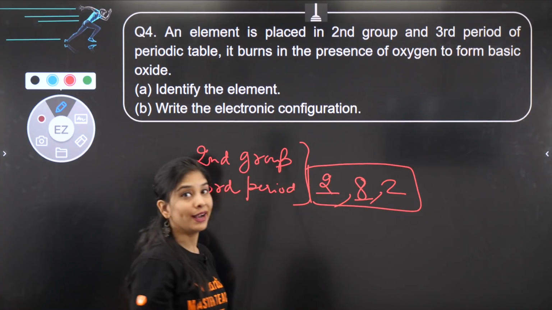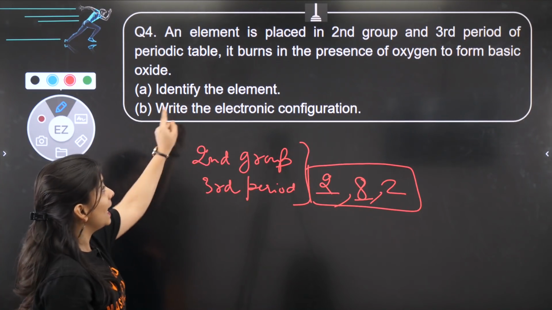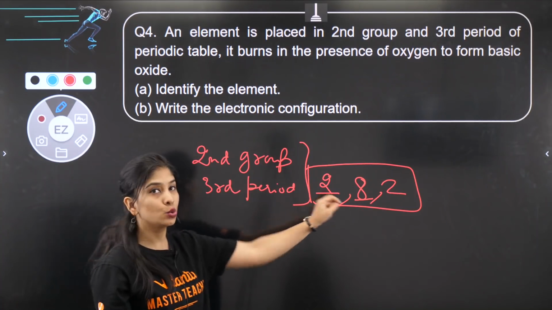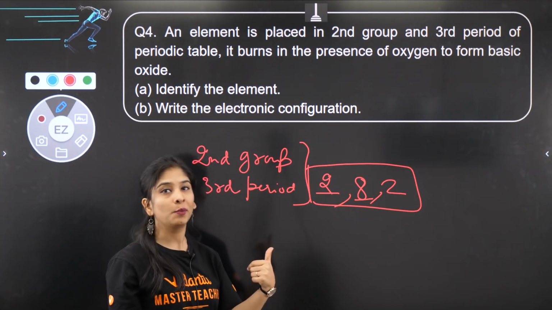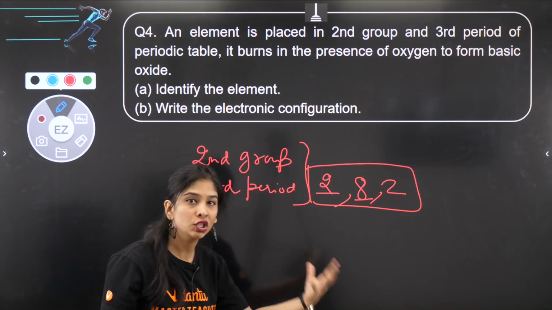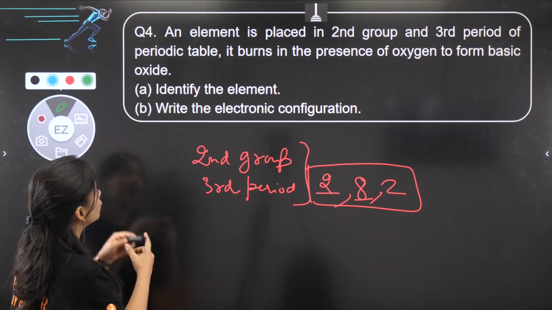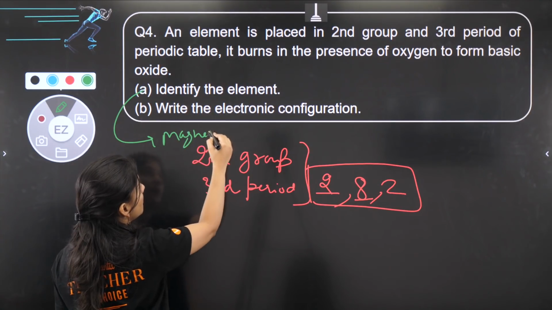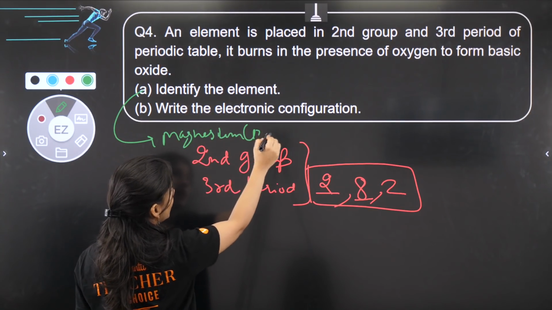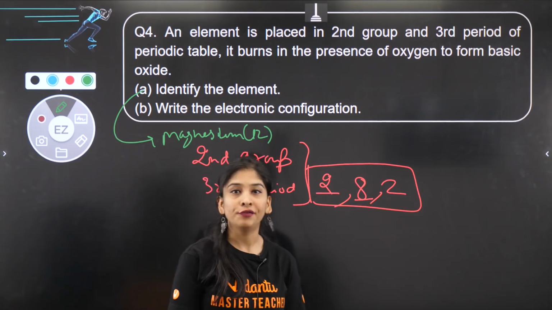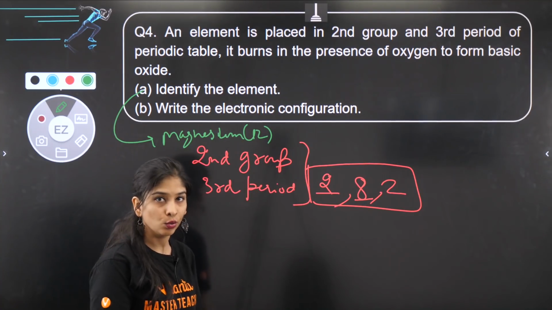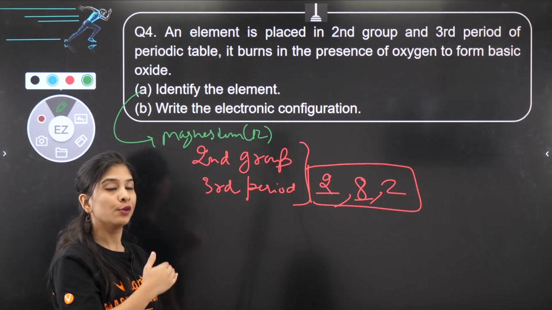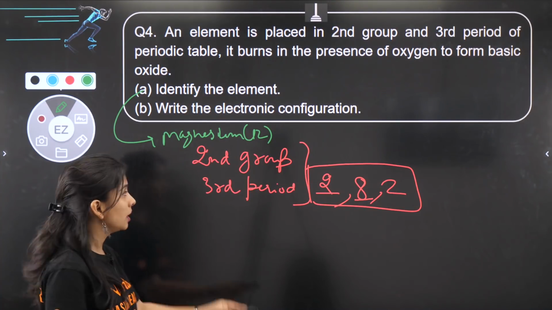Now we can easily find that the element has 12 electrons and also 12 protons, which is magnesium, having 12 as its atomic number. So that element is magnesium, and I know the electronic configuration as well, that is 2, 8, 2. Very good. Good question. This kind of question is generally asked in exams.